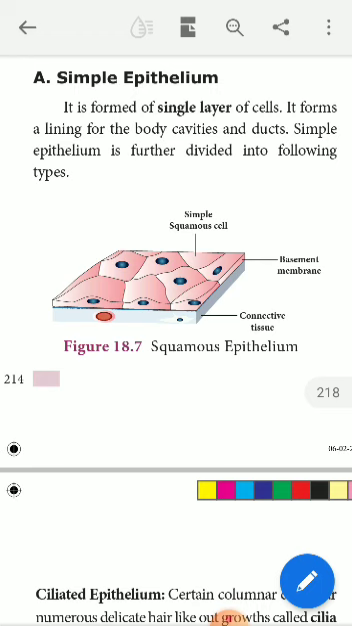So where are they located? See, this type of tissue is found in the body cavities and ducts. Glands have tubular structures for discharging their secretions. Those tubular structures are called ducts. See, the inner lining of ducts and the inner lining of the body cavities are lined with a type of epithelial tissue. That epithelial tissue is called simple epithelial tissue, which is made up of a single layer of cells. So simple epithelial tissue is further divided or classified into the following kinds.